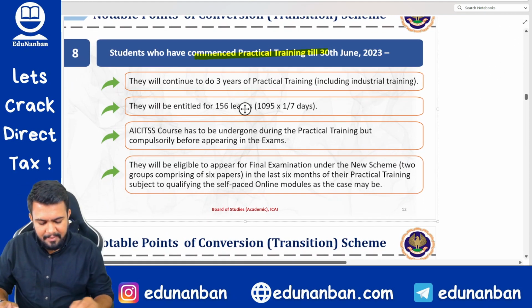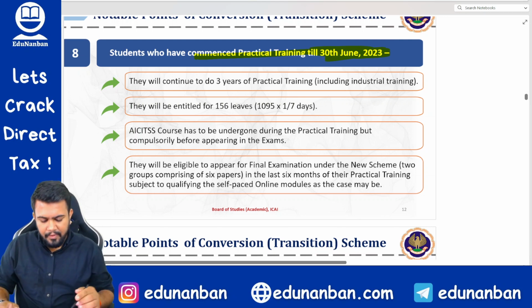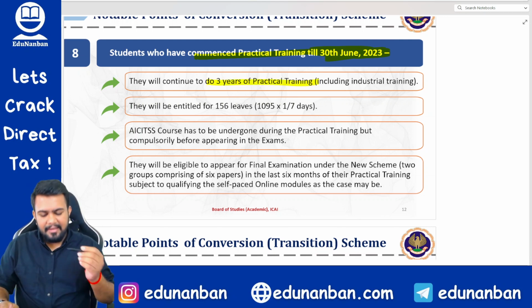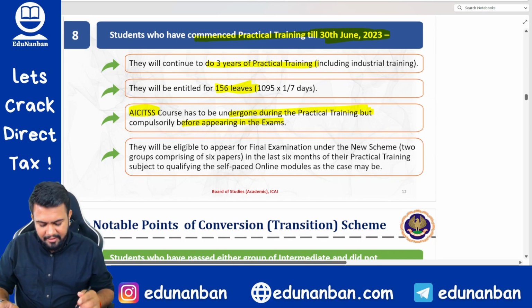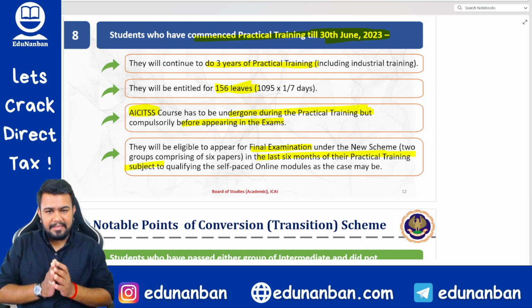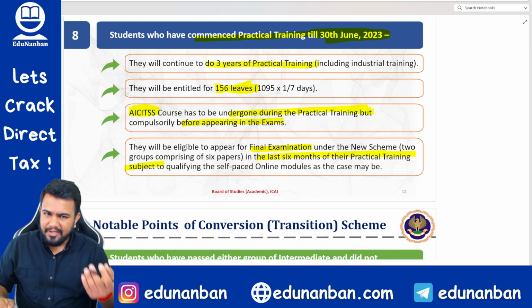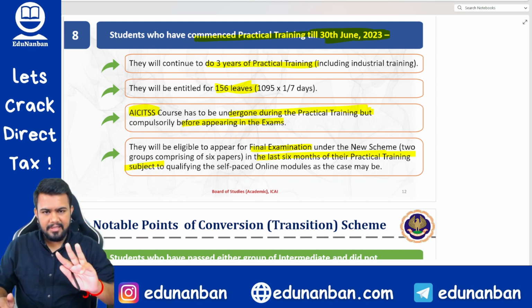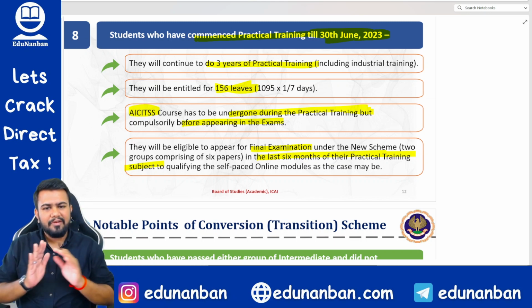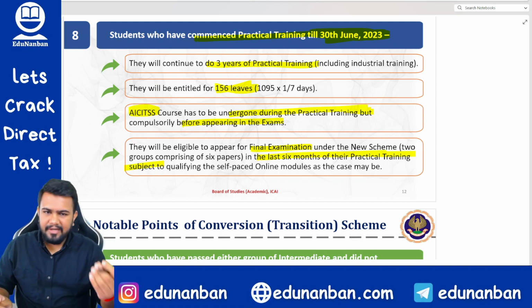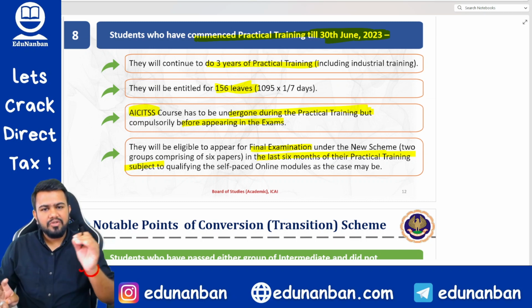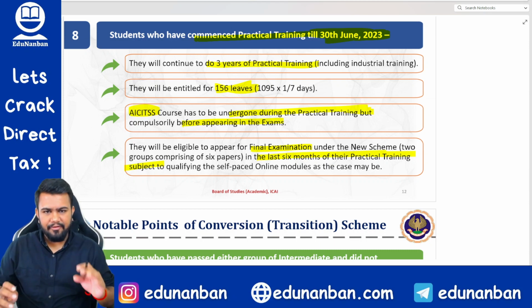Next, students who have commenced the practical training till 30th June 2023 will continue to do 3 years of practical training. They will have 156 days of leave. Their AICAI TSS course has to be undergone during the practical training, but before the exams, and they will be eligible to appear for final in the last 6 months of practical training also. Hence, if you have already started your articleship till 30th June, it will be 3 years. You cannot convert to 2-year articleship. It will always be 3 years only. However, in the last 6 months of your articleship, you are eligible to write your final examination. And as usual, you will get 156 days of leave maximum.